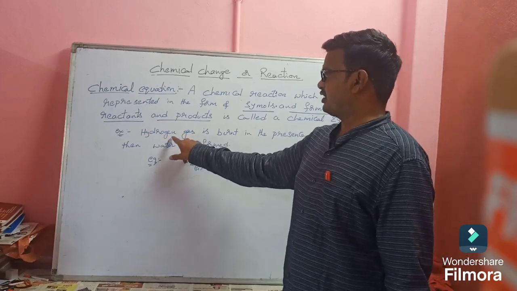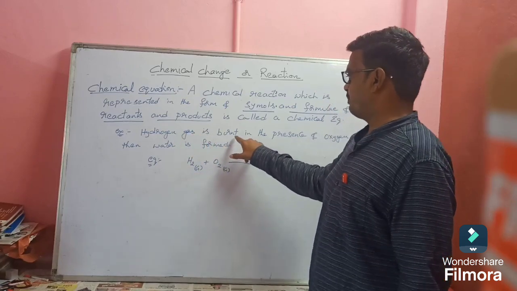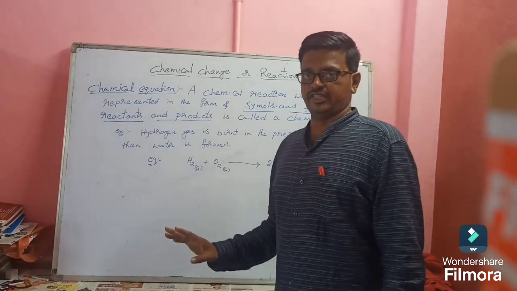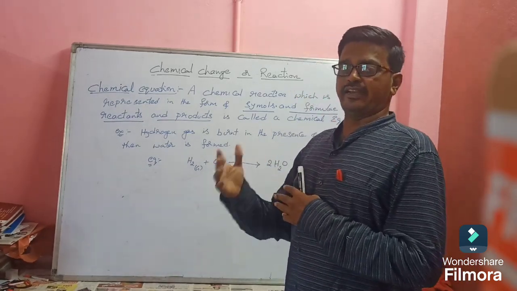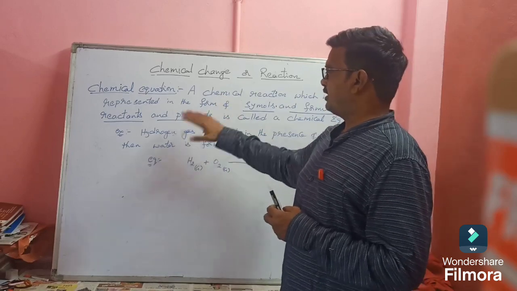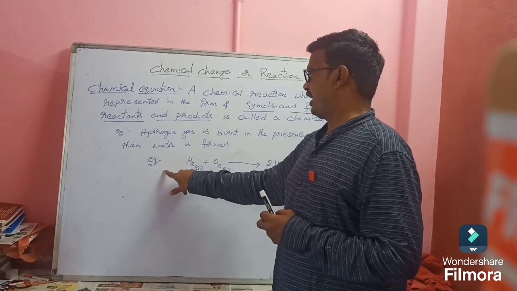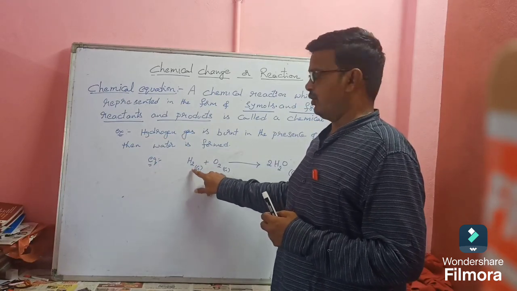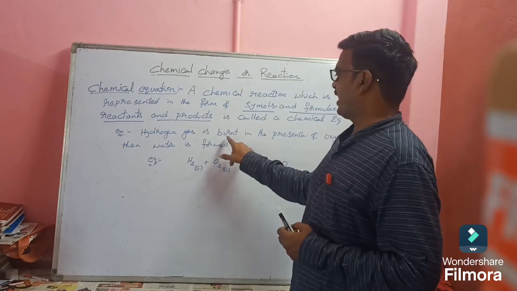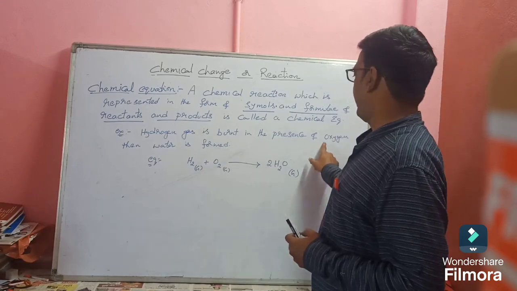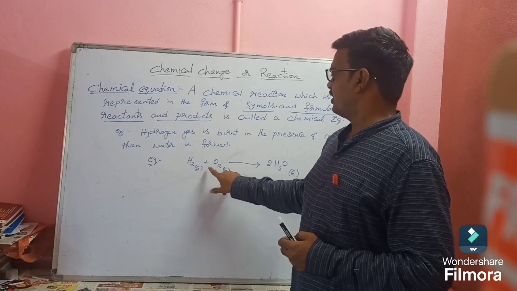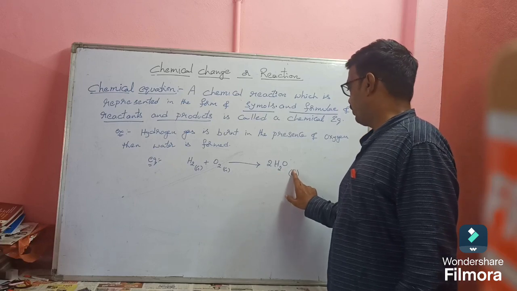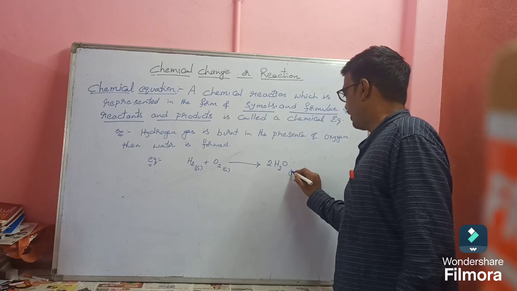For example, hydrogen gas is burnt in the presence of oxygen, then water is formed. That is a chemical change. This is in sentence form, word form. Here this reaction we write in the form of an equation. Hydrogen gas is H2, plus oxygen O2 gas, gives 2H2O. So it is called a chemical equation.